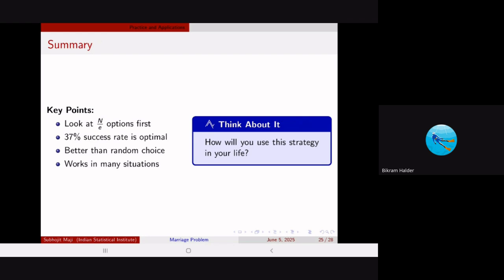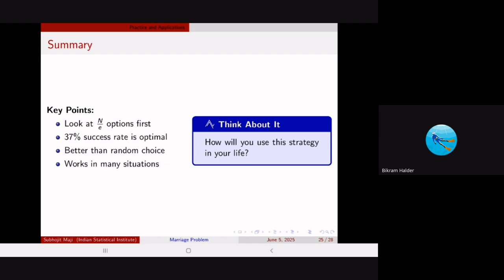So, the summary, the ending section of the presentation. You look at the first n by e options of the whole sample set, and then you get a 37% probability, which is better than random choices, right? Obviously, that is a 1% success rate. 37 is very high compared to one, and it works in many situations. It is not an ideal thing, but it almost works.